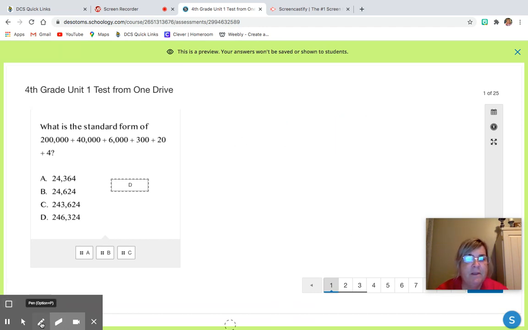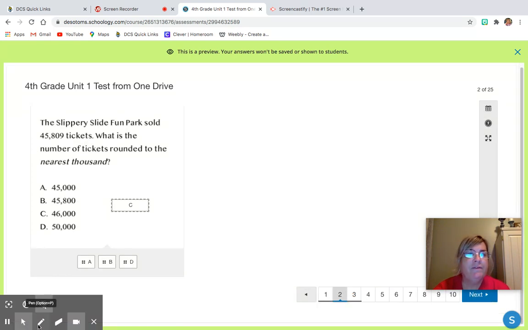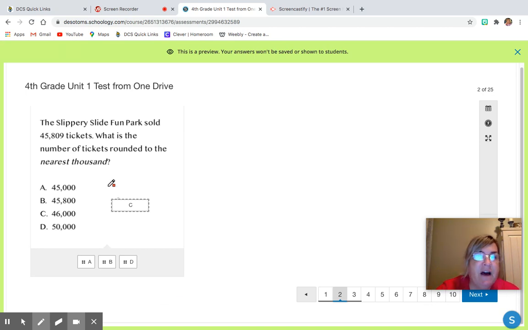All right, moving on to question 2. The Slippery Slide Fun Park sold 45,809 tickets. What is the number of tickets rounded to the nearest thousand? So we know we're rounding in the thousands place. The digit 5 is in the thousands place, and he's going to slide to the right and he sees the 8. You either have 2 groups: 4 or less, let it rest; 5 or more, add 1 more. So 8 would be in that group of 5 or more.